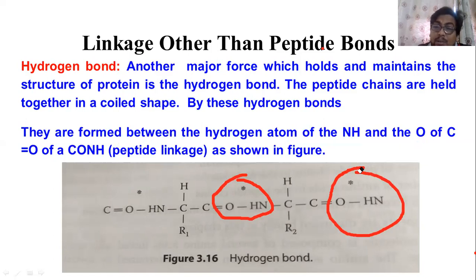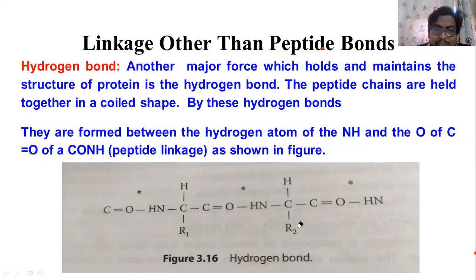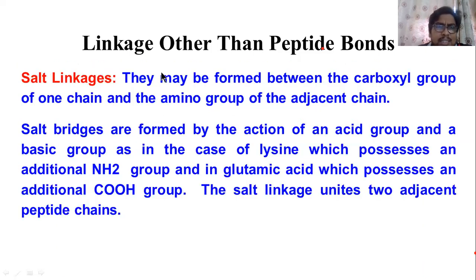The disulfide bond example is insulin. For the hydrogen bond, you can draw this chemical structure as an example and write it. And what is the third type of bond present in the protein? The third type of bond present is salt linkages.